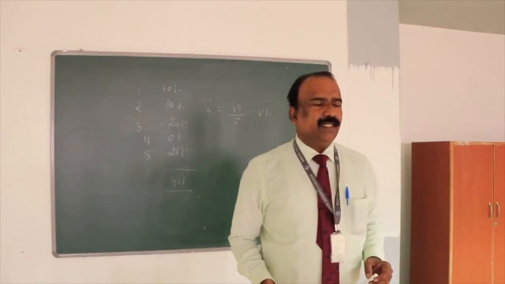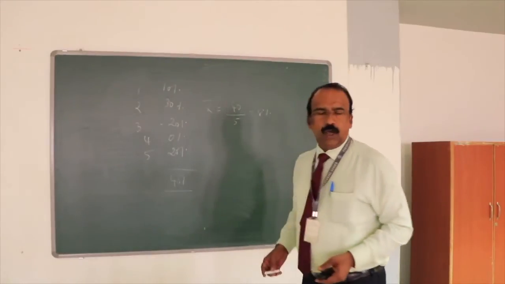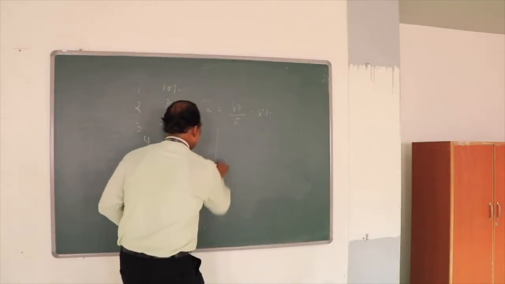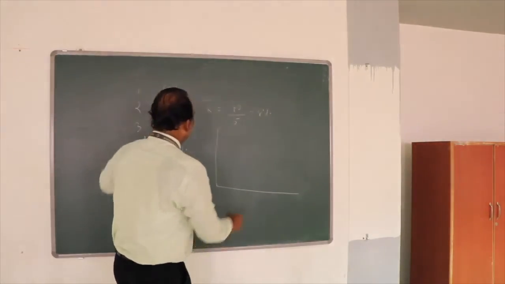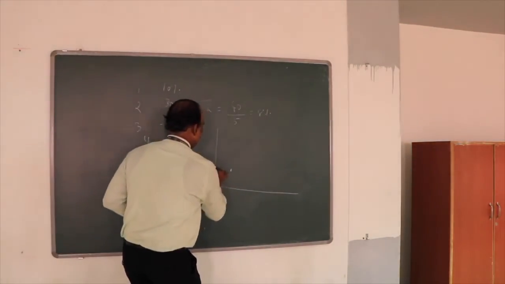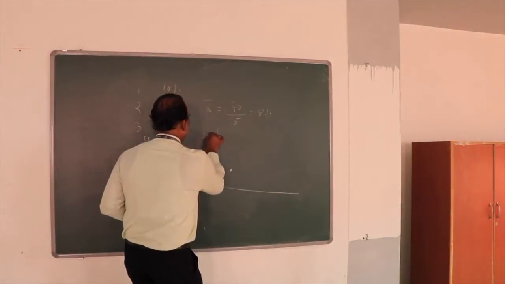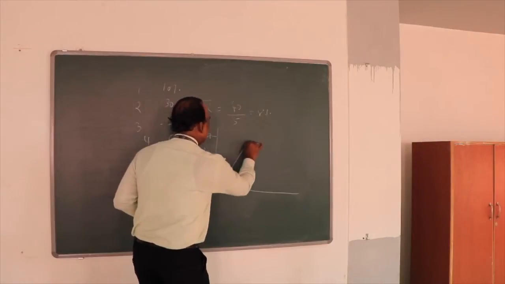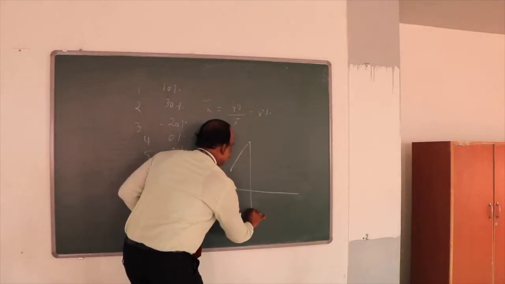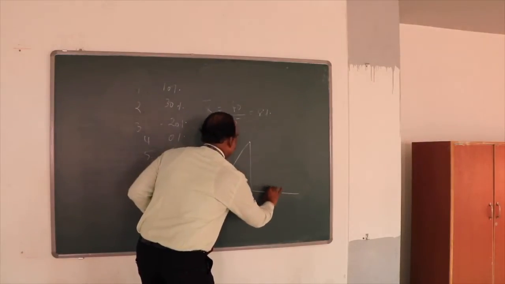Next, we need to calculate the geometric mean. Now how do we get the geometric mean? For example, I'll draw the graph. First year we receive 10%. Here 10% is here. Then 20 and we have 30. So first year 10, the second year it goes to 30, and the third year it comes to minus 20. The fourth year it is 0, and again in the fifth year it is 20.